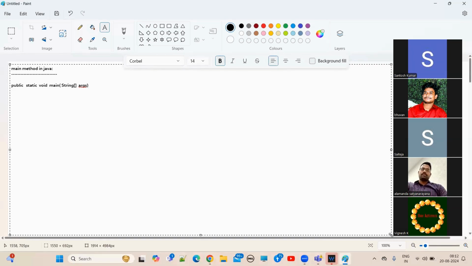Now, the compiler will not check the prototype of the main method, guys. Understand? This is public static void main String array args. This is the main method prototype. If instead of main you put something like Santosh, will the compiler throw any error? No. If you change anything in the prototype, the compiler will not verify it and will not throw any error.